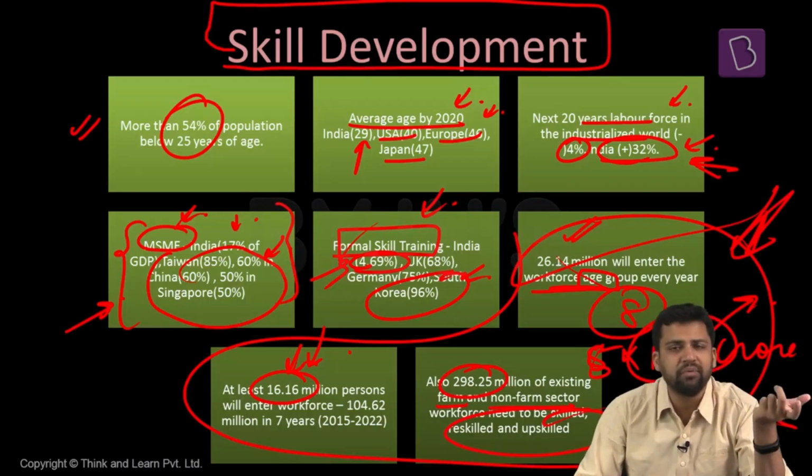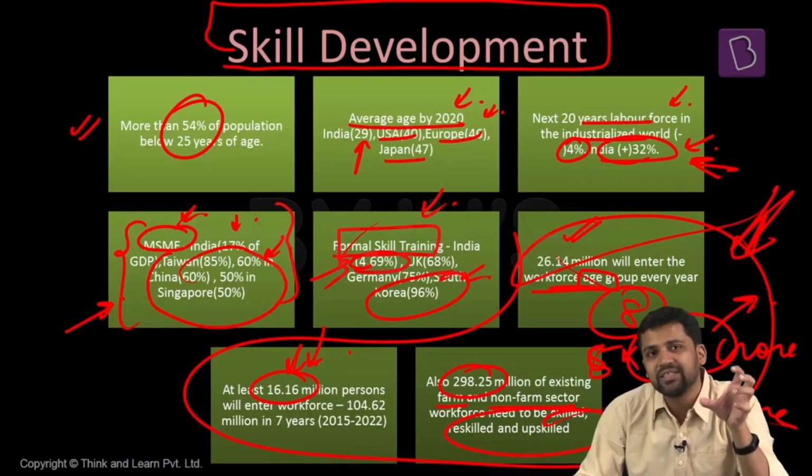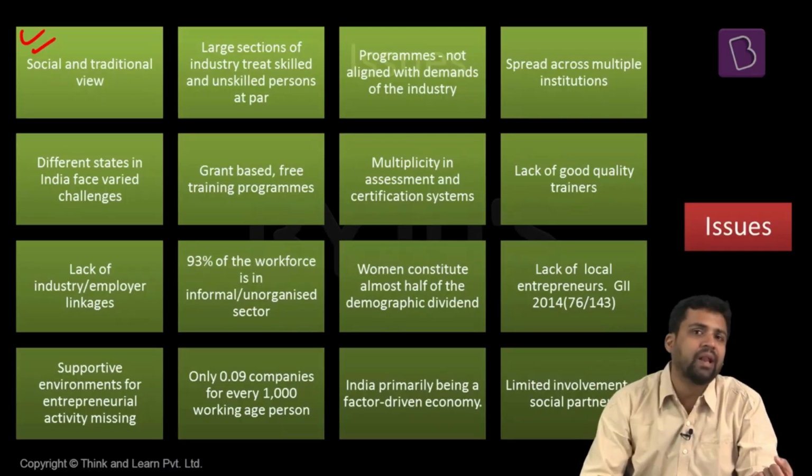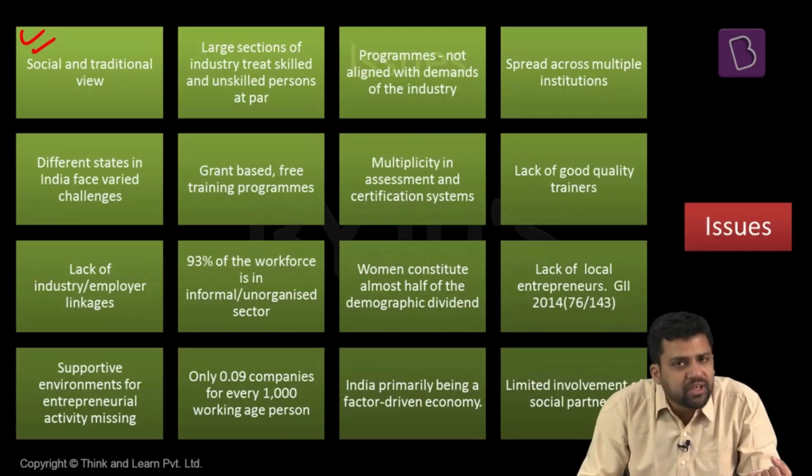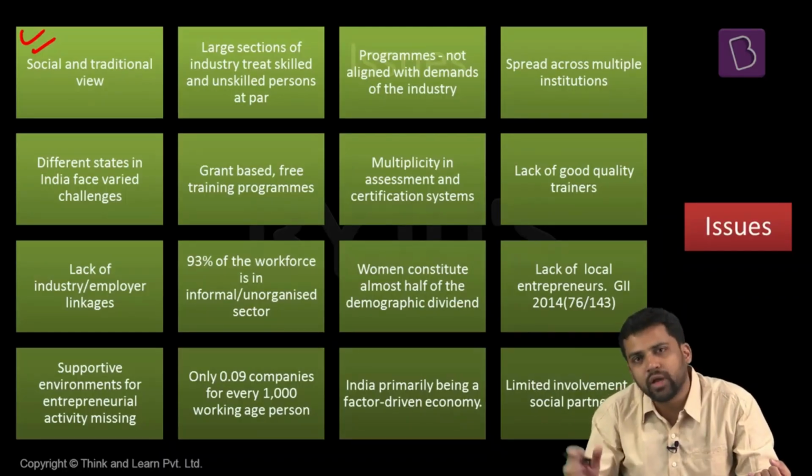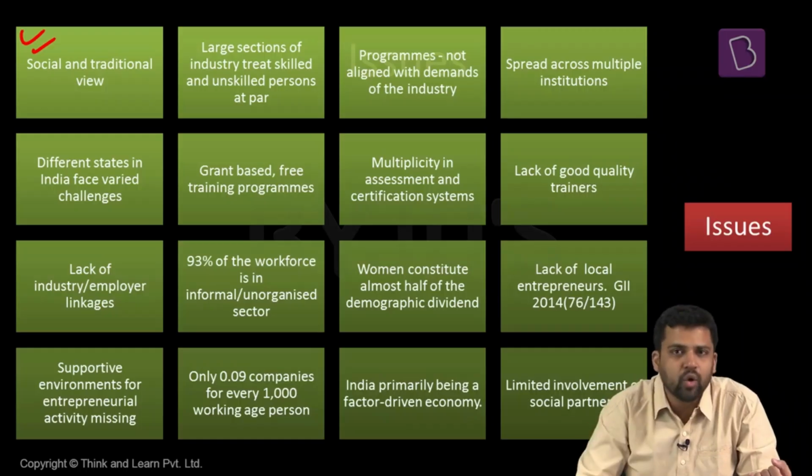But the programs that we have had for skilling people have faced different kinds of challenges. What are some of the challenges when it comes to skill development? Firstly, the kind of attitude that people have towards skill development. We still have the traditional mindset. People still feel that they should directly try to get a job. Only if they're not able to get a job, they should go for some skill development programs. Generally, it should be the other way around. You should acquire skills. On the basis of the skills, you should apply for a job.